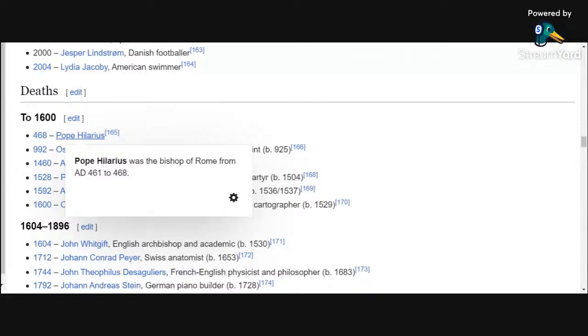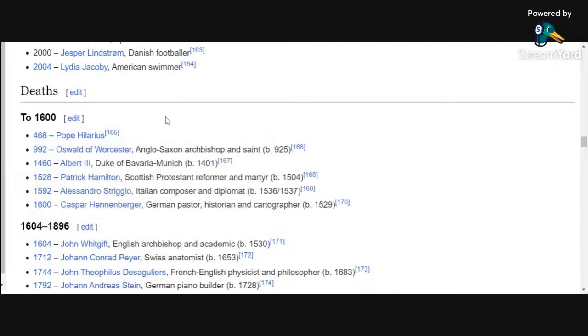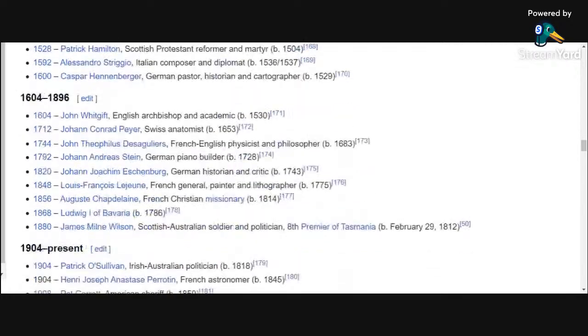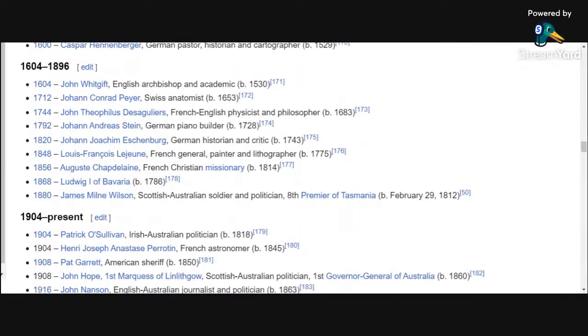Remember the short life of Pope Hilarious, the funniest of the popes. The comedy genius pope of his time, Pope Hilarious. But R.I.P. Pope Hilarious. Died 468 here on February 29th. Let's see what else we got here. I don't think we're going to top Pope Hilarious's death happening today. That's a pretty sad death.